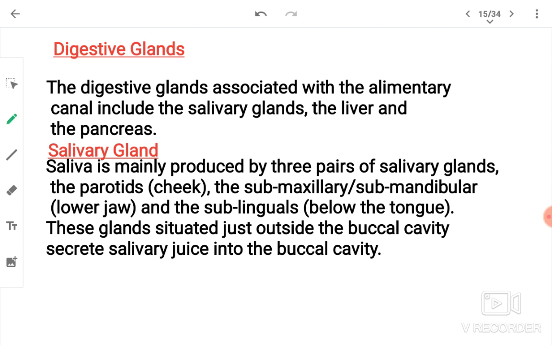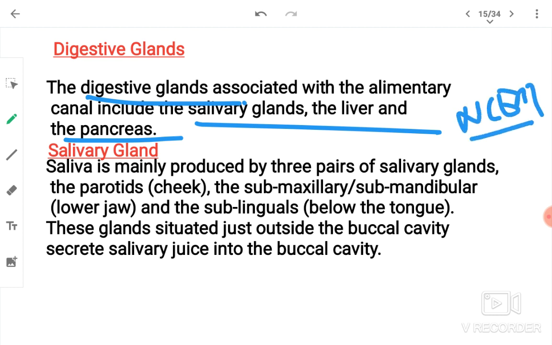Now, moving to digestive glands. The digestive glands associated with the alimentary canal include salivary gland, liver, and the pancreas. Here I want to say one thing. In some of the packages I have noticed they say accessory glands to liver and pancreas. But you have to include all the three glands as the digestive glands. All the three glands are of equal weightage according to NCERT.